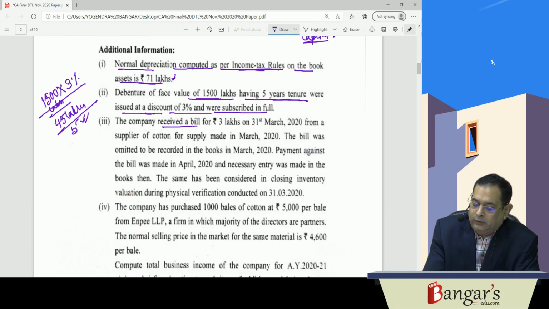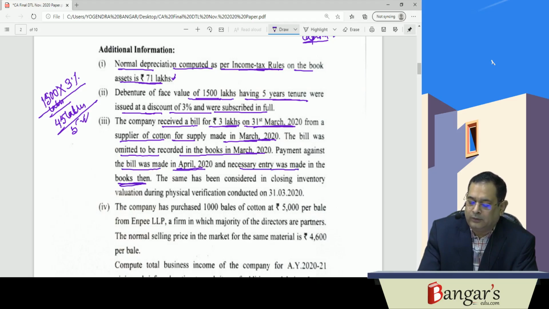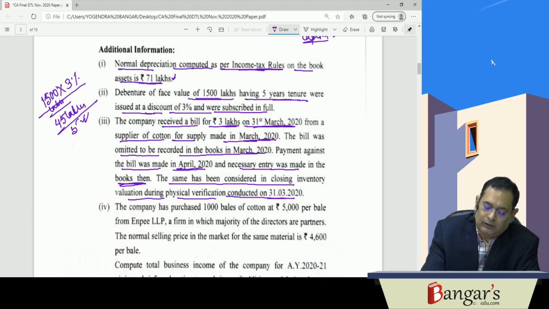Then the company has received a bill of rupees 3 lakh on 31st March 20 from a supplier of cotton for supply made in March 20. The bill was omitted to be recorded in the books of accounts in March 20. Payment against the bill was made in April 20 and necessary entries were made in books then. So here the same was considered in the closing inventory valuation during the physical verification conducted on 31st March 20. Now here basically the entries have been omitted.